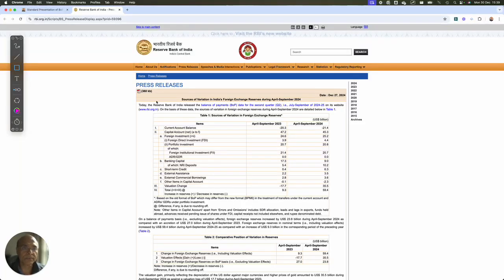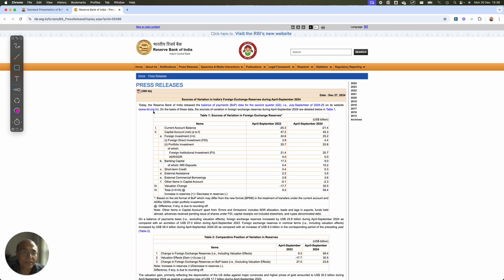Hello friends, welcome. Friends, on 27 December 2024, RBI released the balance of payment document for the second quarter of the current financial year, which is 2024-25, right? Earlier the number was available till June. Now we have the forward numbers till the month of September.